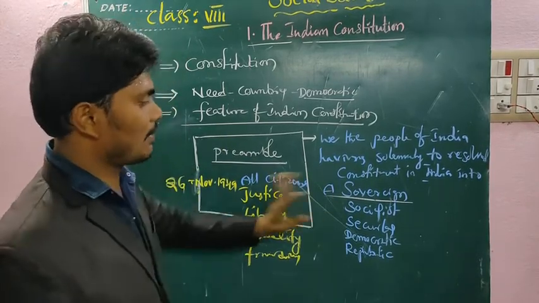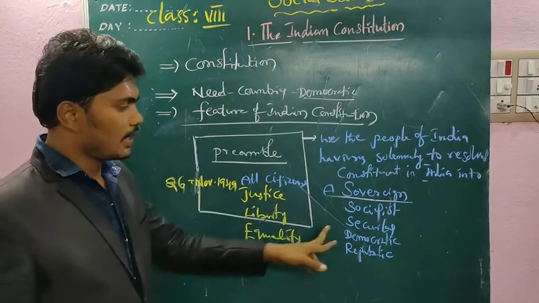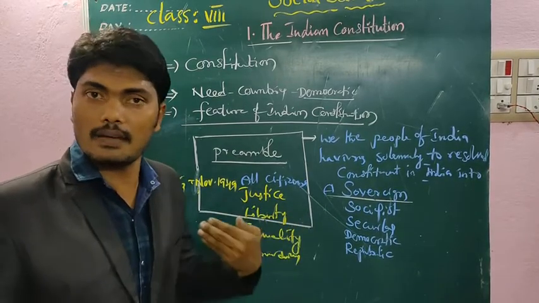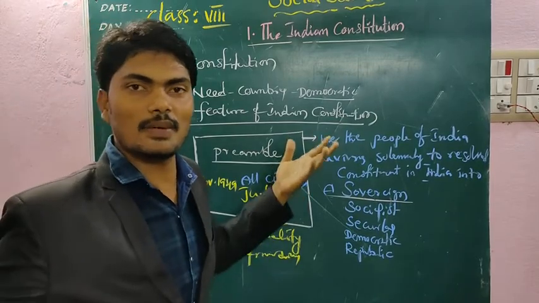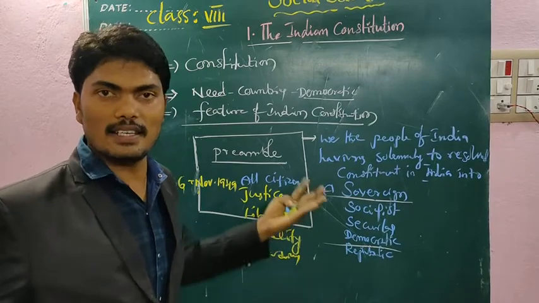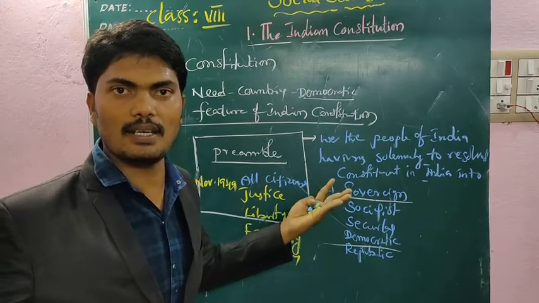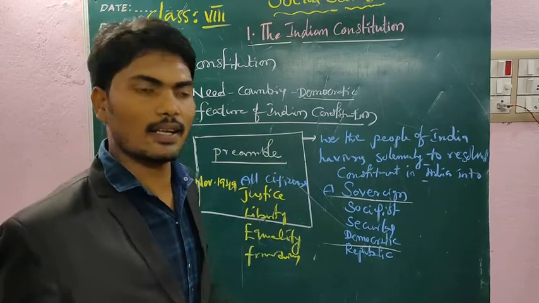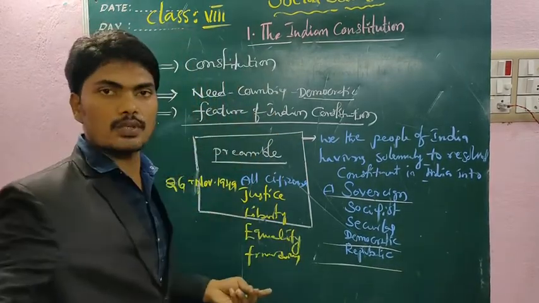Which one? Socialist ideology. Yes, secular. India is a secular country because there is no official religion. All religions are equal. And a democratic country. How do you say India is democratic? Because India is ruled by the people of India only, right? We choose our representatives.